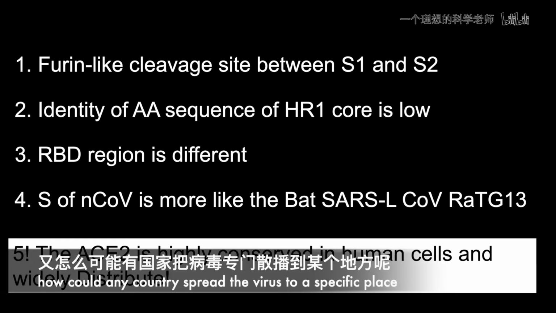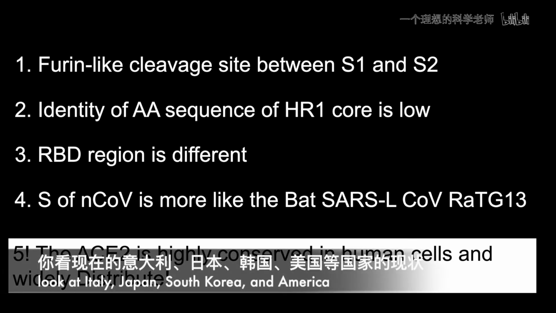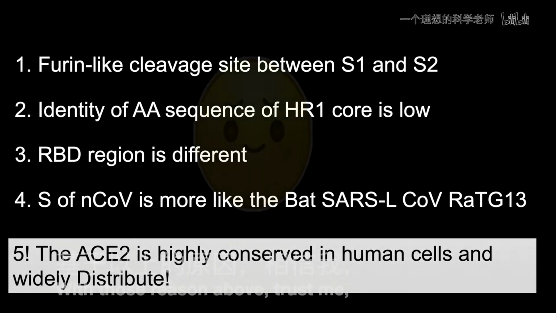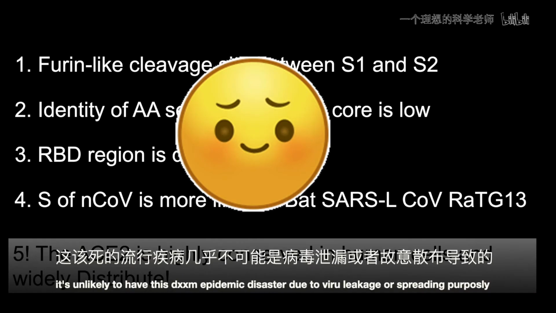How could any country spread the virus to a specific country? It will spread globally. Look at Italy, Japan, South Korea, and America now. With those reasons above, trust me, it's unlikely that this epidemic disaster is due to virus leakage.